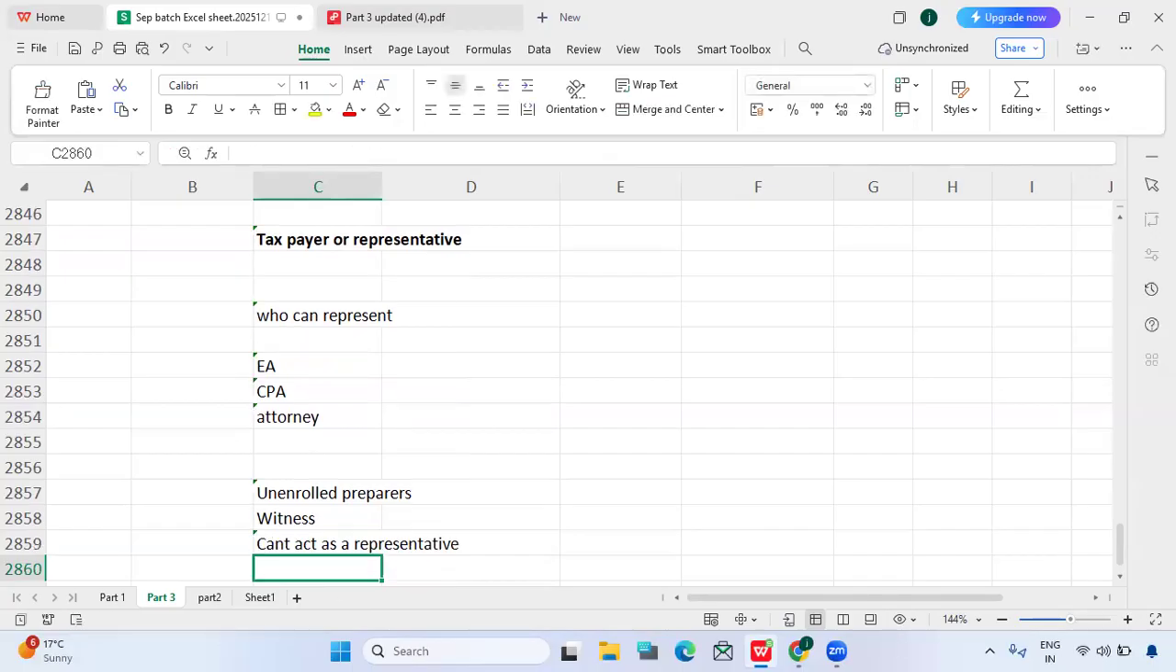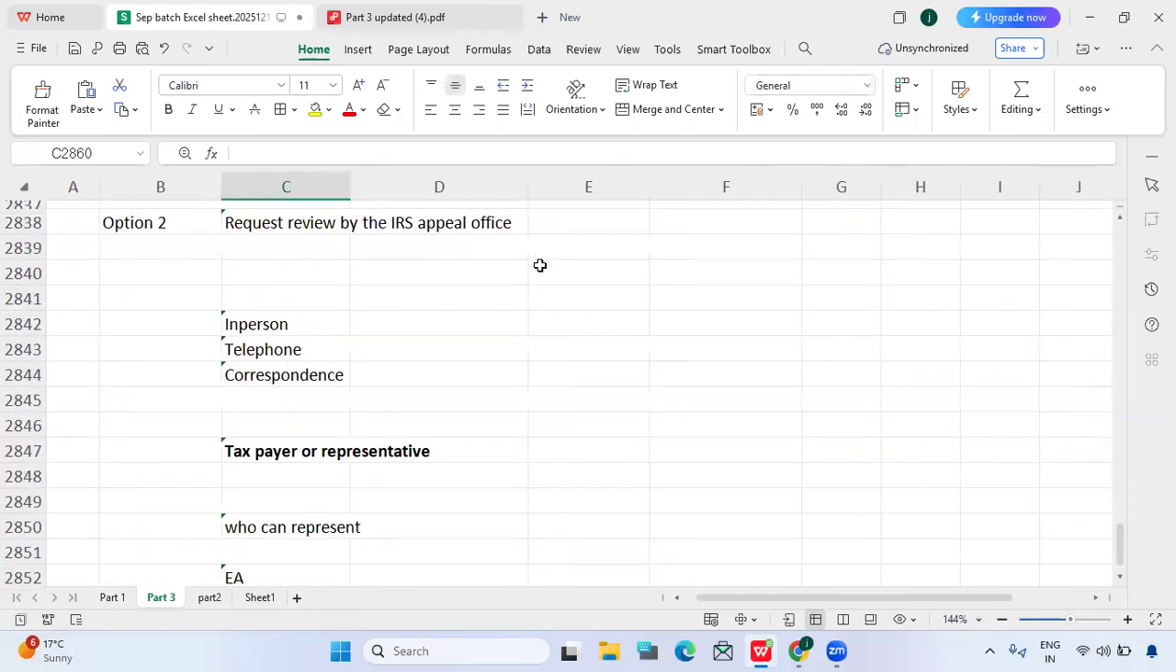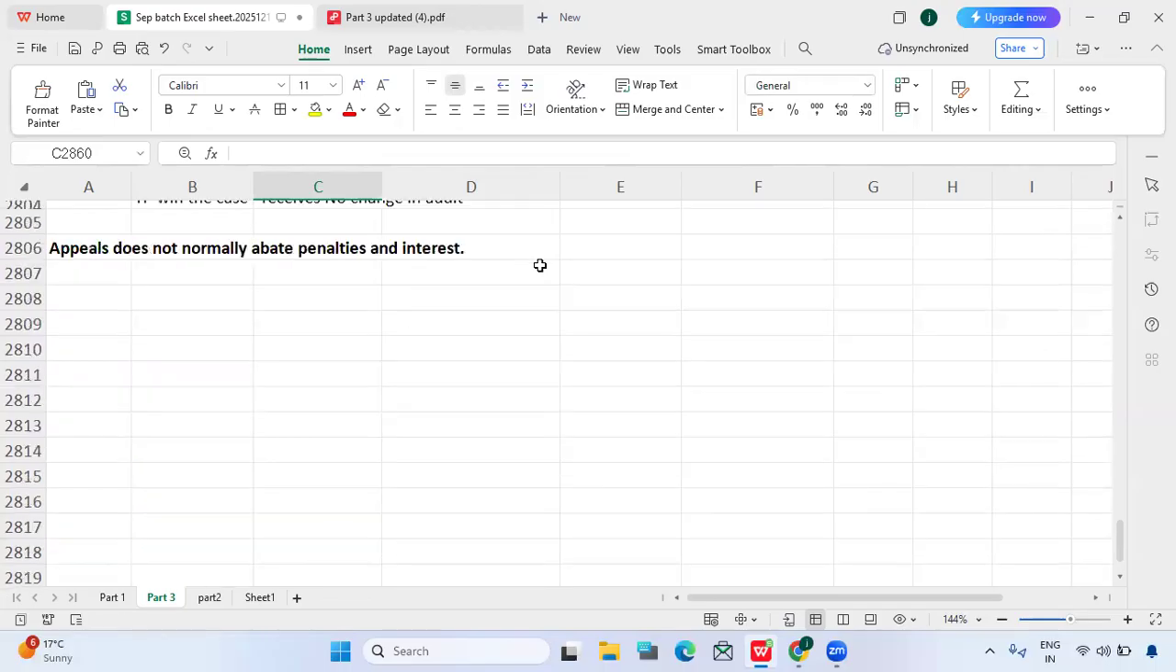So who will give the power to represent? For that we have form 2848, and the taxpayer need not appear directly. He can be represented by someone who is an enrolled preparer. And also we know the small case. So what is the small case request, guys? We have two appeal cases, right?